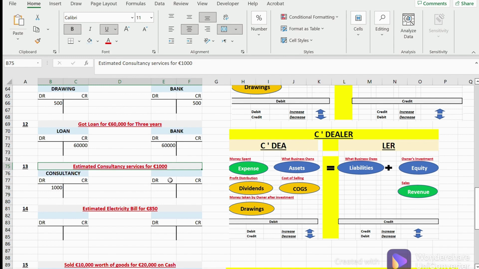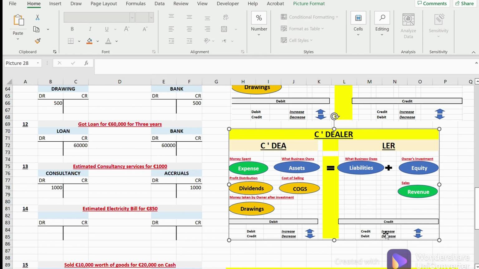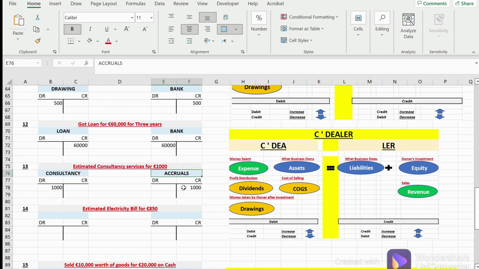So what we are going to do now is we can't put accounts payable here simply because we don't have an invoice. How do we know we don't have an invoice? Because we're estimating, right? We're only thinking to ourselves. So there has to be another account in the liabilities section which we could use to record this, and that could be our accrued cost. We don't know the accounts payable as yet, and since we don't have an invoice, let's just put it into accruals and call it. And what happens with liabilities when they increase? They are credited. That's why we are crediting the accruals here.